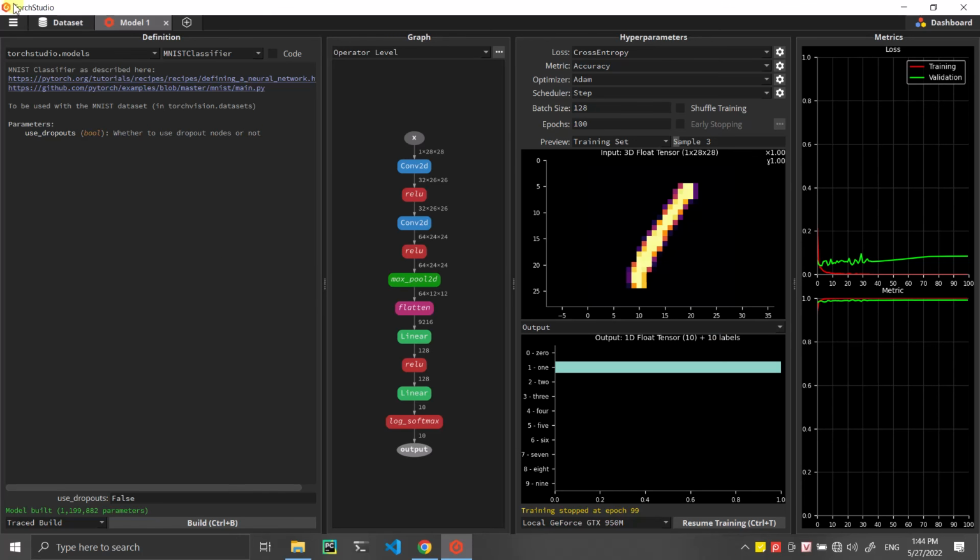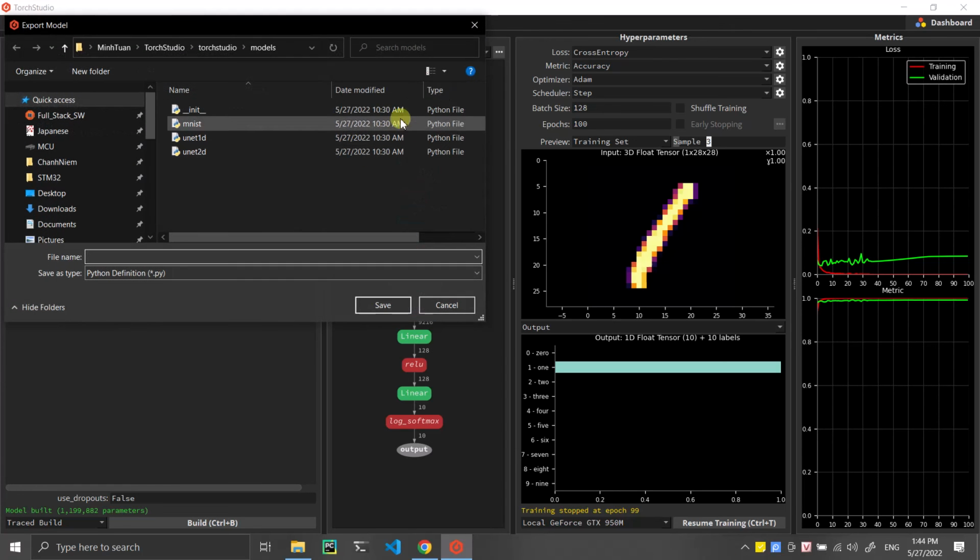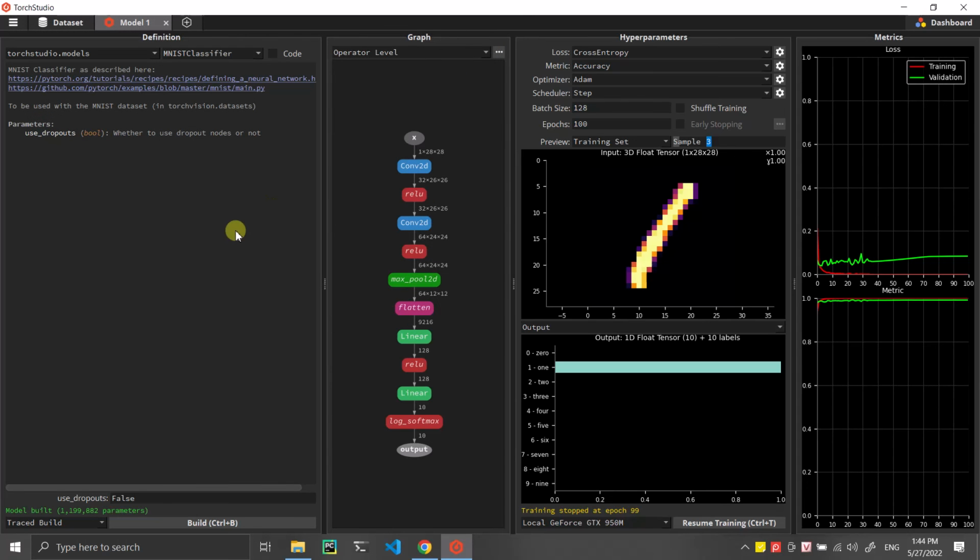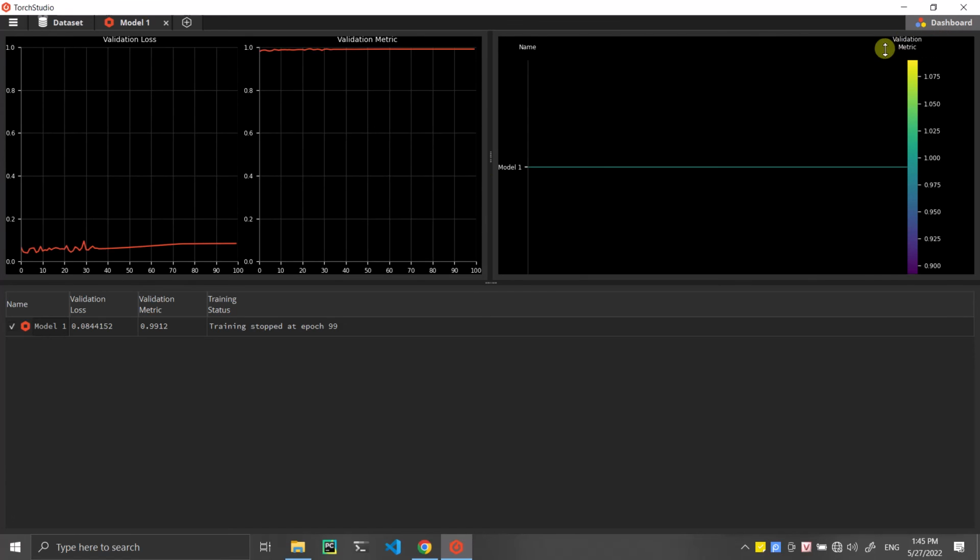After training the model, we can export the model to ONNX, or we can export the model to a PyTorch model or another type of model. About the dashboard, we can see that we can train a lot of models at the same time, and we can survey which model fits the data, as you can see.